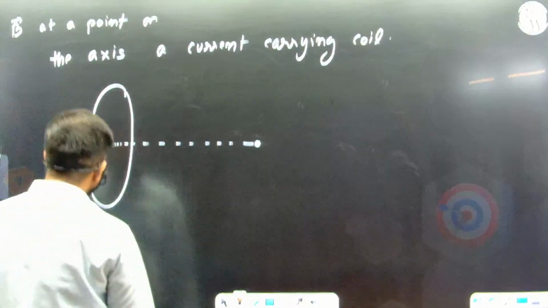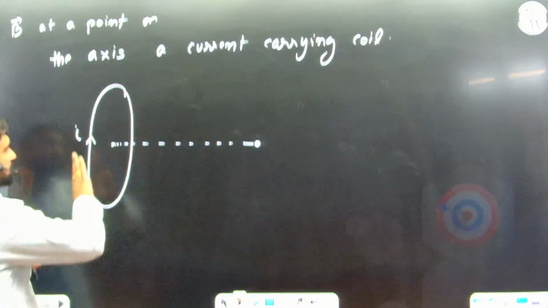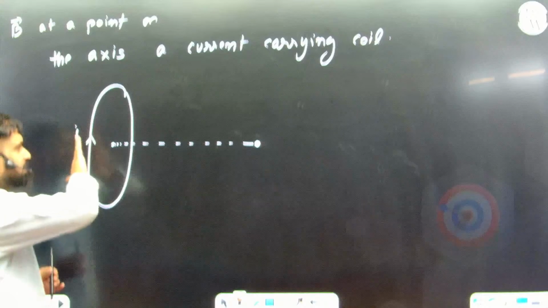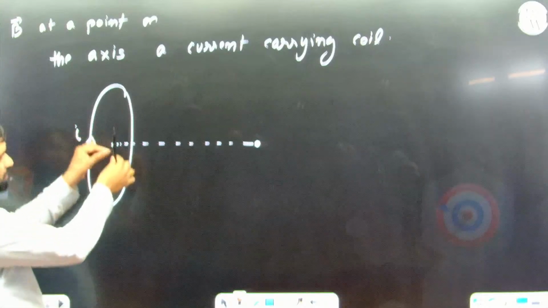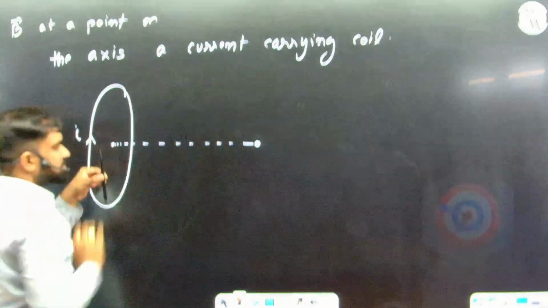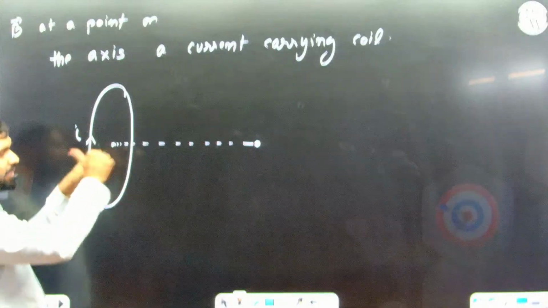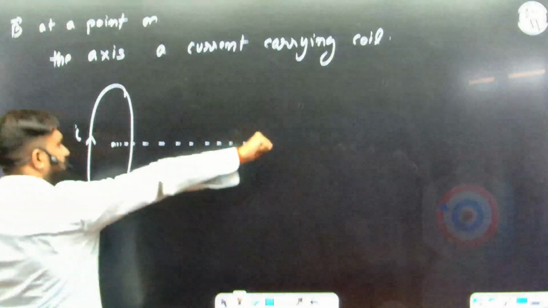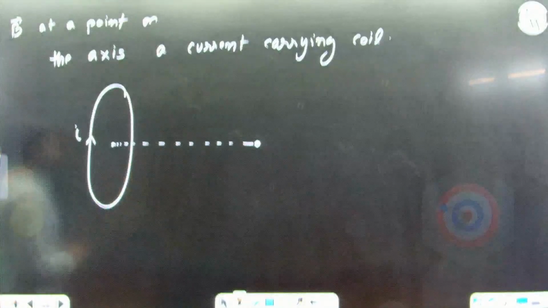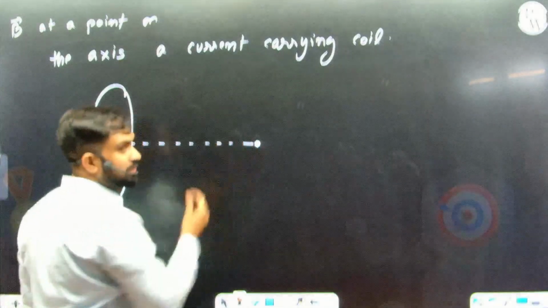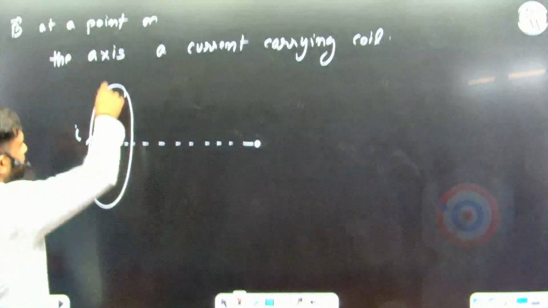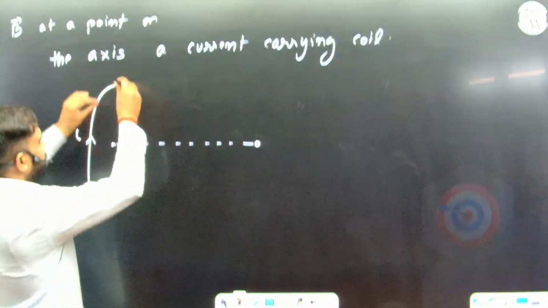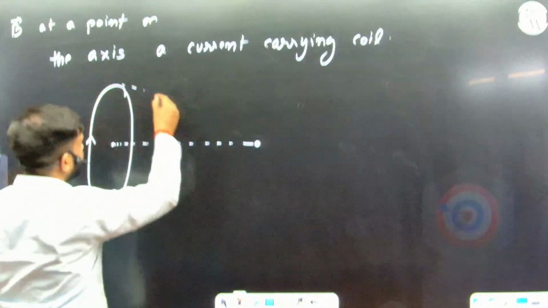Now the issue is that the current carrying wire is like this and it is out of the plane, and the r vector is like this. If I do I dl cross r, the magnetic field will be not just into the plane, rather at an angle. Correct or not? If I look at the topmost point, the current is going inwards and the r vector will be like this.